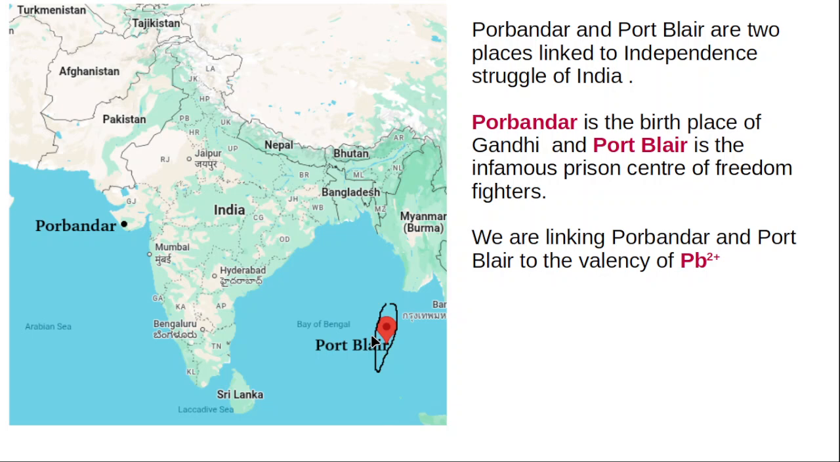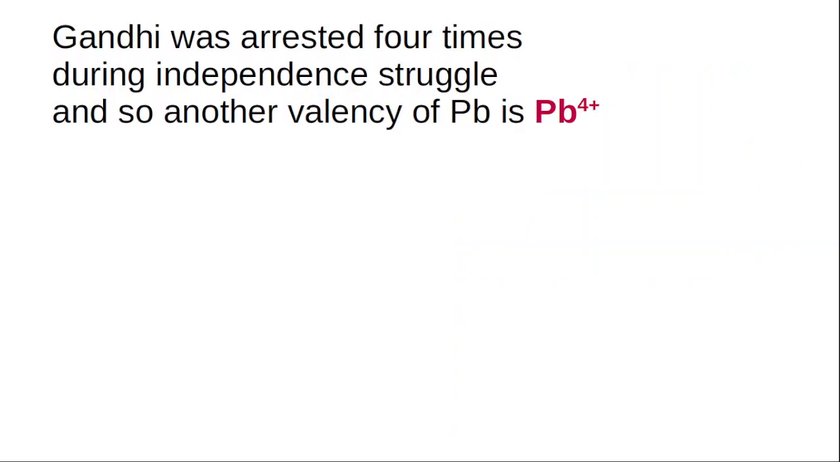for putting freedom fighters in the prison located at Port Blair. So Port Blair and Porbandar are both linked to the independence struggle. One was the location where Gandhi was born. Another is the location where many freedom fighters were put in prison. These two things contributed very much to intensifying the independence struggle. Therefore, the valency is Pb2 plus.